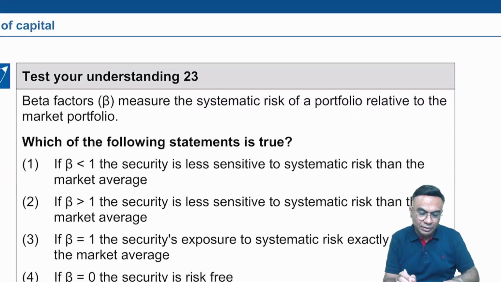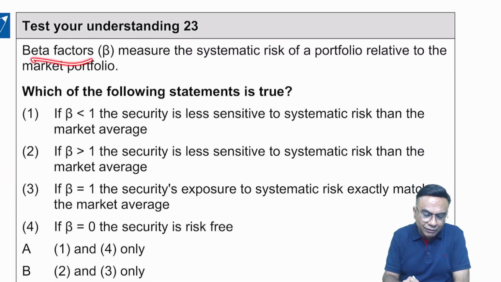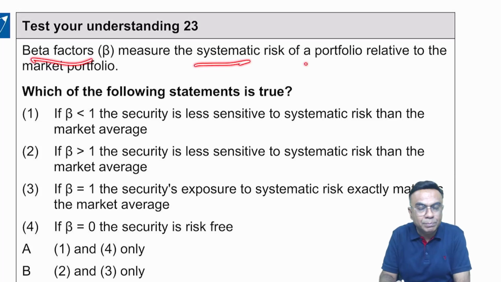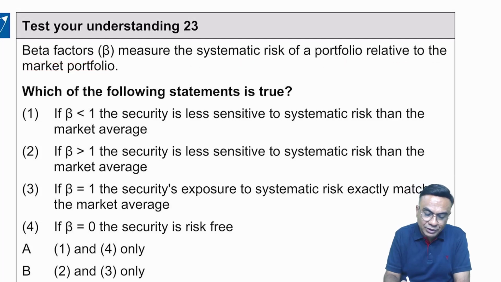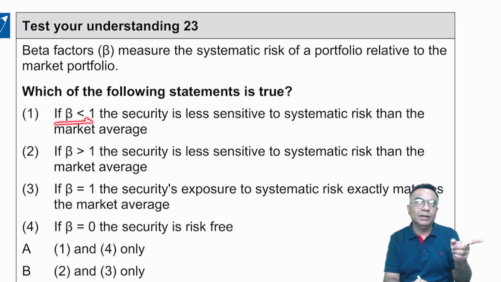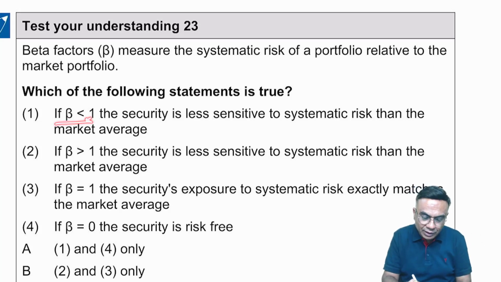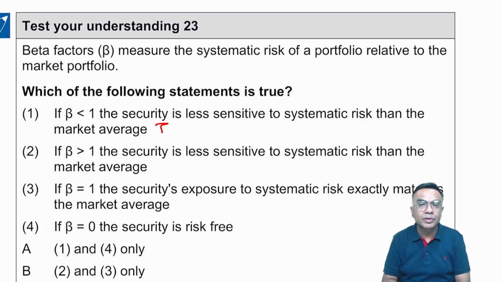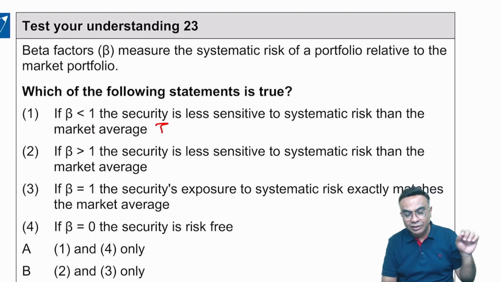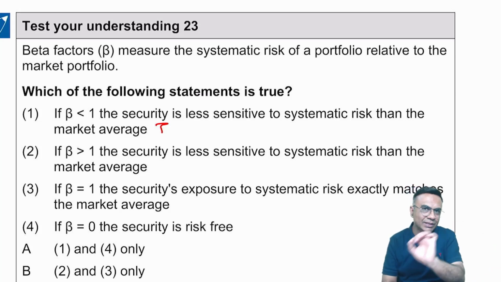Okay, so this question: beta factor measures the systematic risk of a portfolio relative to market portfolio. Which of the above statements is true? Let's see. Beta is less than 1, so less volatile. The security is less sensitive to the systematic risk than the market average. This sentence is true. Why? Because if market goes down by 10%, then this stock will go down by less than 10%.